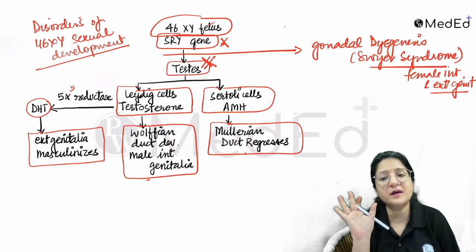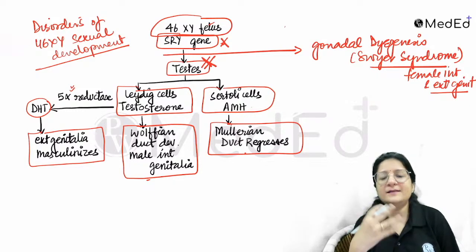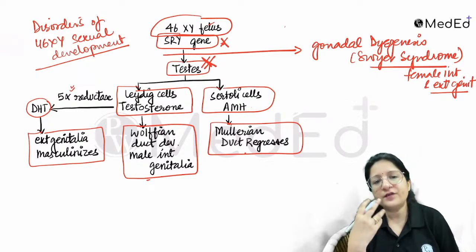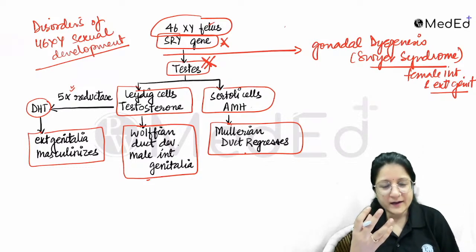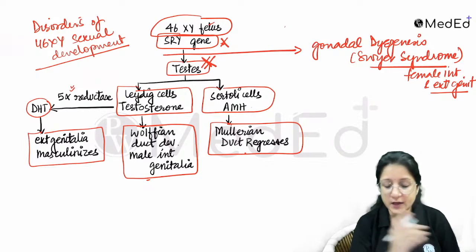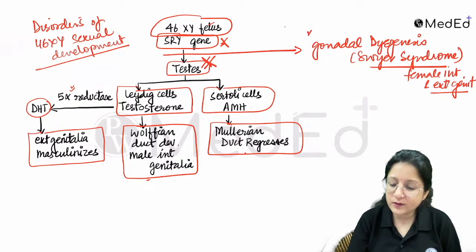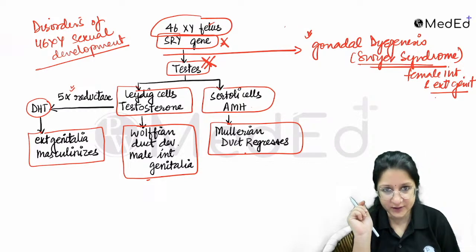Basically, what happens is female internal and external genitalia. For quick recall, just remember that the default sex of a fetus is female, right? So if it cannot go along the male direction, it is going to go along the female direction. So in a situation with gonadal dysgenesis like Swyer syndrome, it will be female internal and external genitalia.